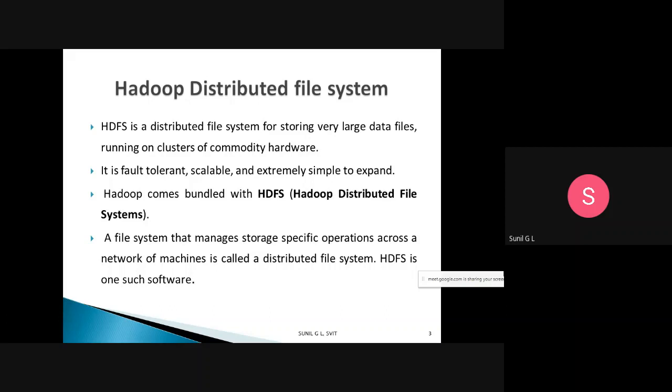It is a file system that manages storage-specific operations, such as read or write operations, across a network of more than n number of machines. The file system is distributed among multiple machines, and all those machines may read and write to it. HDFS is one such software.